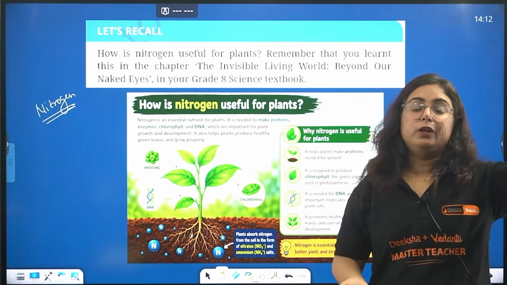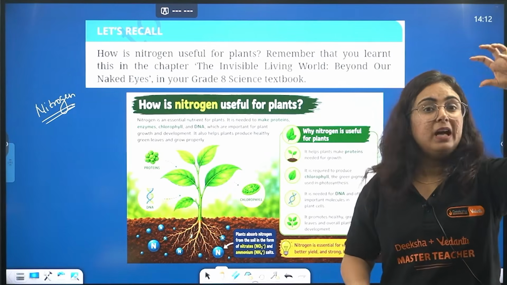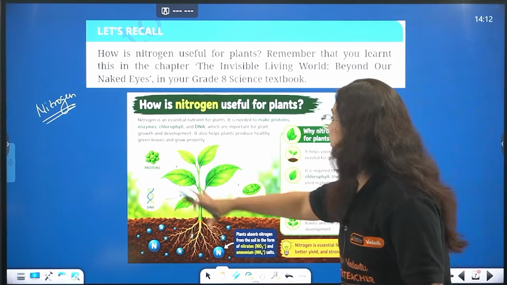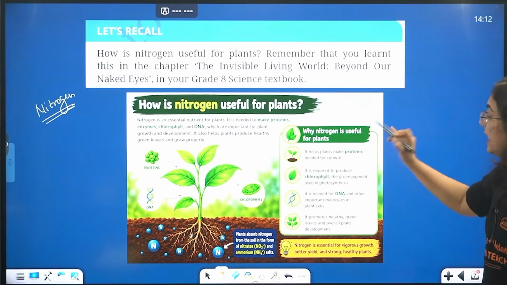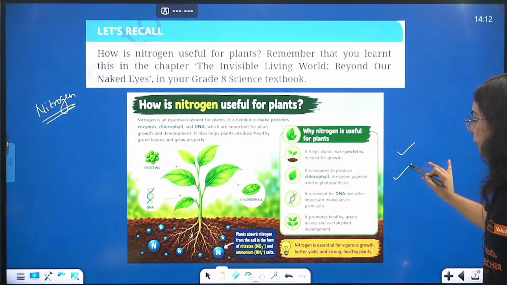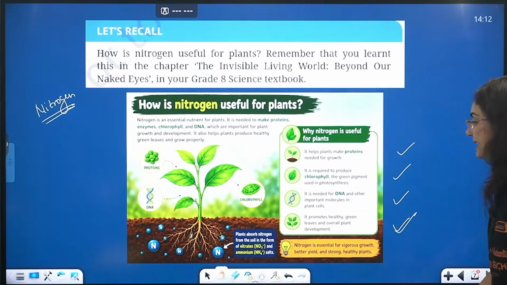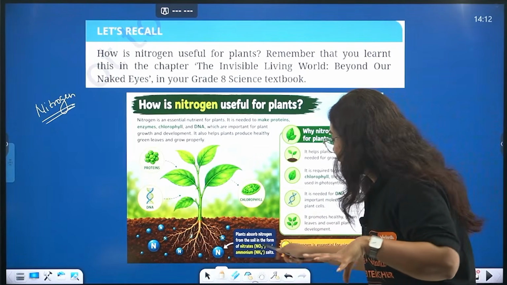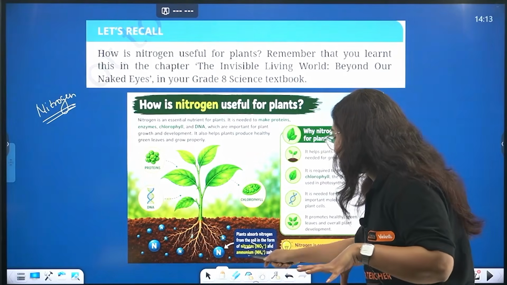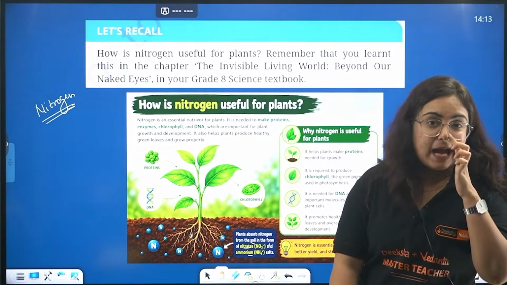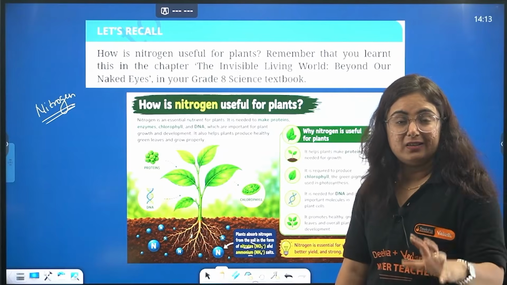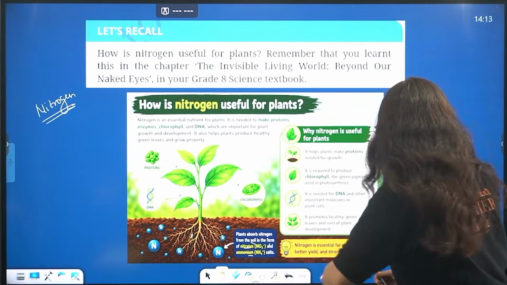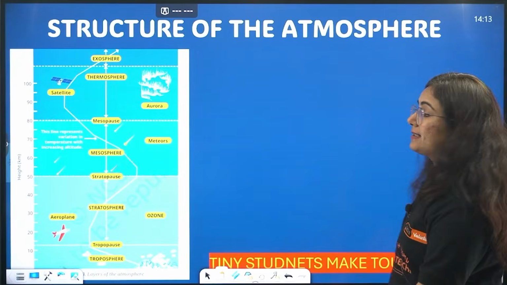Through the soil, it goes to the plants and helps them in growth, as well as to make proteins, enzymes, chlorophyll and DNA. So it helps plants make proteins, chlorophyll, DNA and promotes healthy green leaves. Do remember that plants absorb nitrogen from the soil in the form of nitrates and ammonium. The process by which nitrogen goes from the atmosphere to the soil is known as nitrogen fixation, and this is what is important.